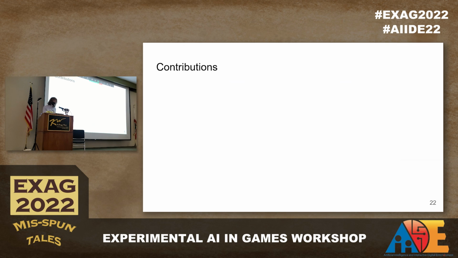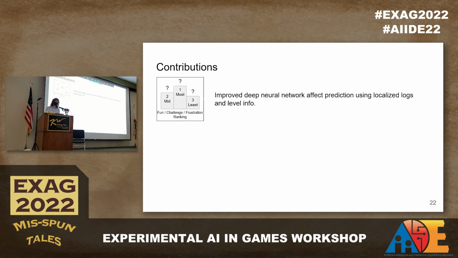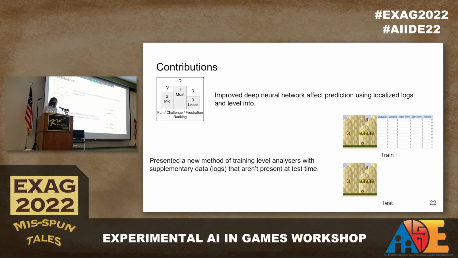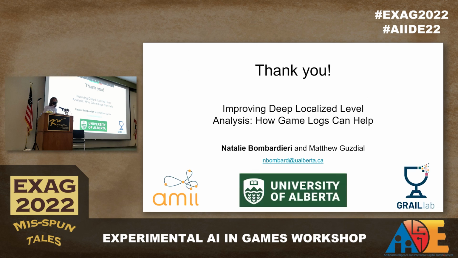In conclusion, our contributions include improving deep neural network affect prediction using localized level logs, localized level information and log information, as well as presenting a new method of training level analyzers using supplementary data that is not available at test time. I thank you all for your time, and I'll open the floor for questions now.